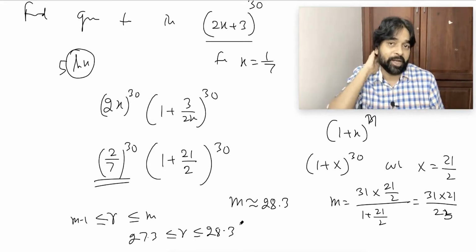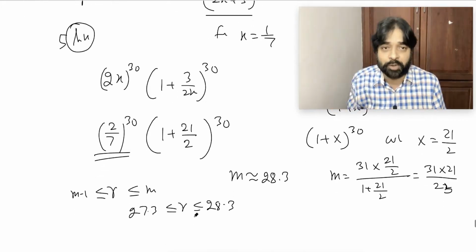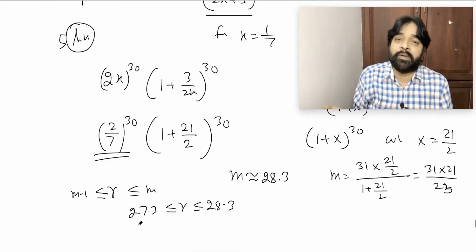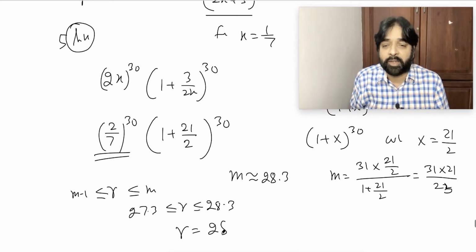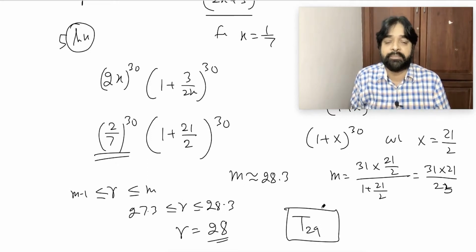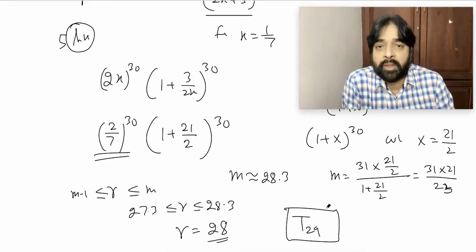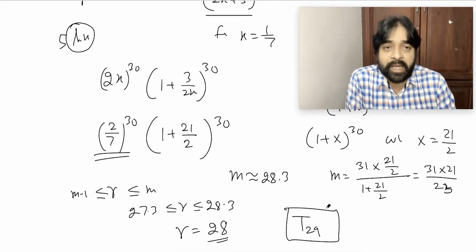Are you able to understand? Can you tell me what r value I should take? R is an integer, and we got r lying between 27.3 and 28.3. Means r will be equal to 28, because this is the only integer possible. So which term is the greatest term? The 29th term is the greatest term. If they ask you the greatest term value, no problem.